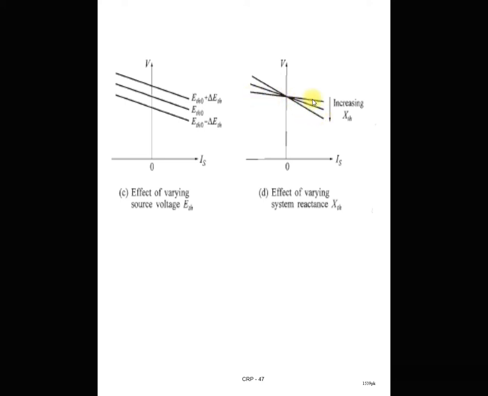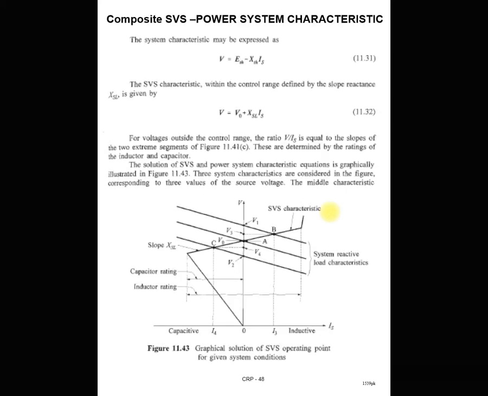This first one is low inductance, so low reactance. The second one is high reactance as compared to this, and the third one is very high reactance as compared to the previous two cases. So the system characteristic is also affected by increasing the value of reactance. This is the variation of system characteristic by the source voltage as well as system reactance. Now let's see the combined or composite characteristic of SVC as well as the power system.